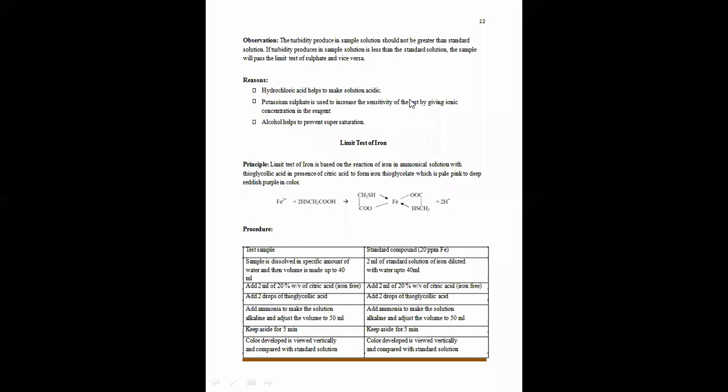For this, we have seen the presence of chloride impurity. For that, we have seen the limit test of chloride, then limit test of sulfate also we have seen.